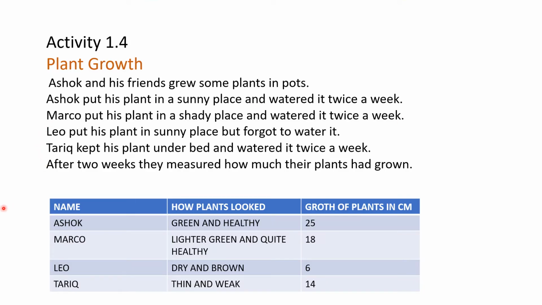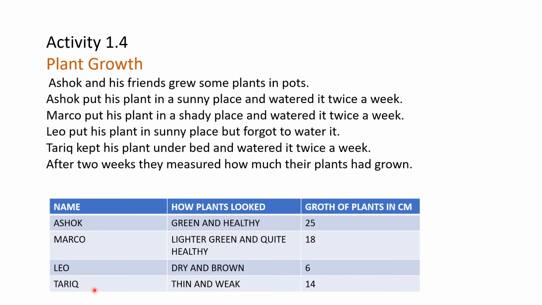This is an activity related to plant growth. Ashok and his friends grew some plants in pots. Ashok put his plant in a sunny place and watered it twice a week. Marco put his plant in a shady place and watered it twice a week. Leo put his plant in a sunny place but forgot to water it, and Tarek kept his plant under the bed and watered it twice a week. After 2 weeks they measured how much their plants had grown.